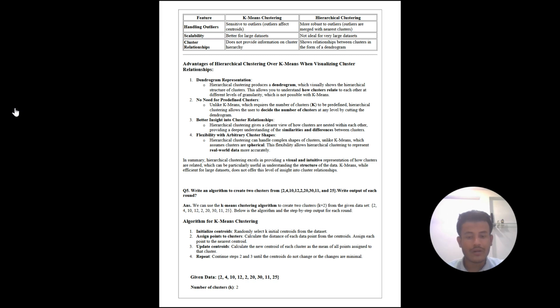Second, assign points to clusters. Calculate the distance of each data point from the centroids. Assign each point to the nearest centroid. Third is update centroids. Calculate the new centroid of each cluster as the mean of all points assigned to the cluster. Repeat steps 2 and 3 until the centroids do not change or changes are minimal. In the given data 2, 4, 10, 12, 3, 20, 30, 11, 25, the number of clusters k is equal to 2. Step-by-step execution. Initialization: select two initial centroids randomly. For simplicity, let's pick the smallest and the largest values.